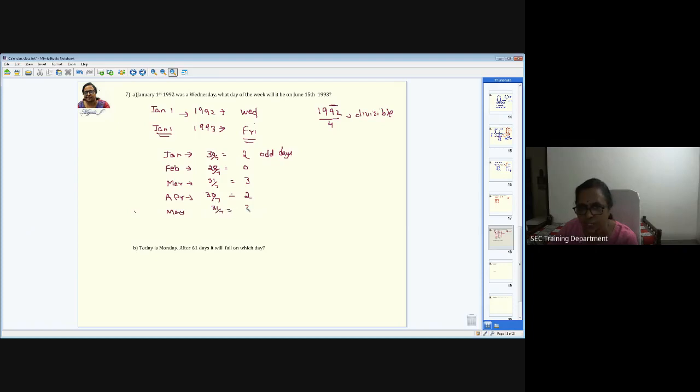You don't have to write all this every time, but because you are doing it for the first time, I'm writing it. And June, you don't have to calculate fully because June is not completed. Only 15 days are there, so you just consider 15 days in June. You don't have to write this. You have to write 1 minute. Let me remove this.